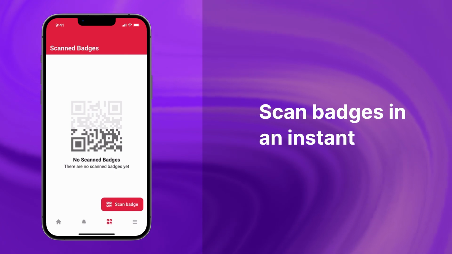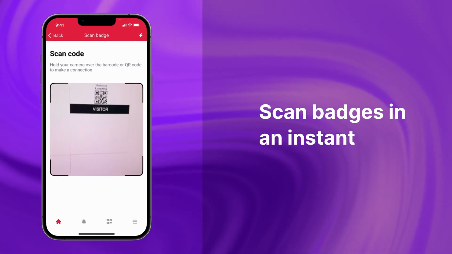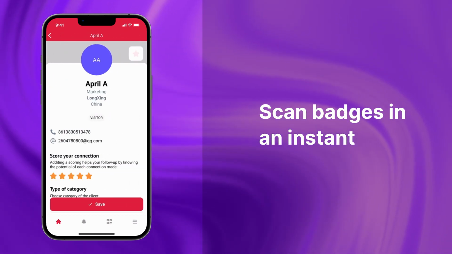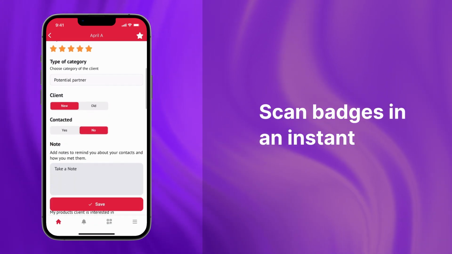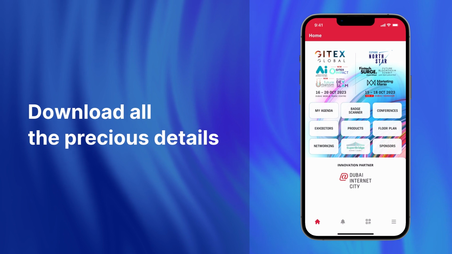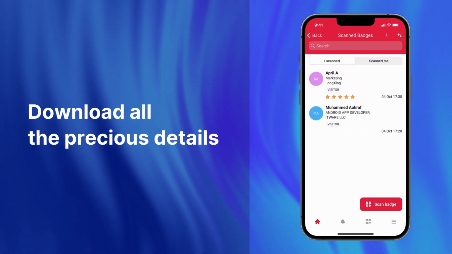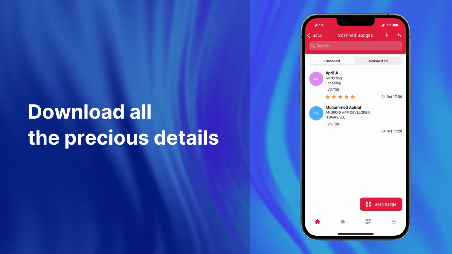Craving a treasure trove of contacts? Scan badges in an instant. Chronicle every moment with notes that ensure no detail slips through the cracks. And when the curtains close on the event, download all the precious details, ensuring no gem slips away.